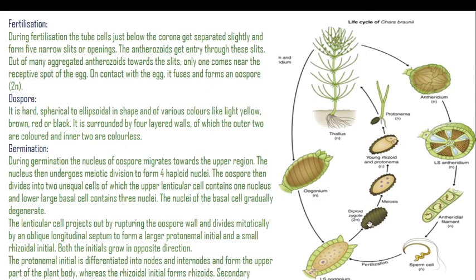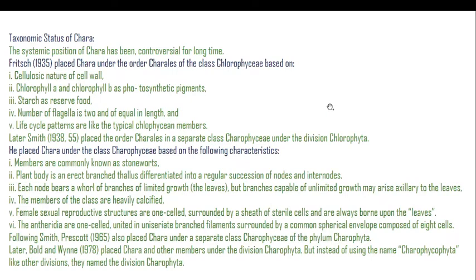This is the centrally placed oogonium directly fused with the sperm cell, and the diploid zygote, which is 2n in nature, is developed over here. Then that 2n zygote divides and redivides with a meiotic type of division, and there is a development of young rhizoids and protonema, which is haploid in nature. This protonema again develops into a multicellular form, that is nothing but a new plant. So in this way we have completed the reproduction found in Chara.